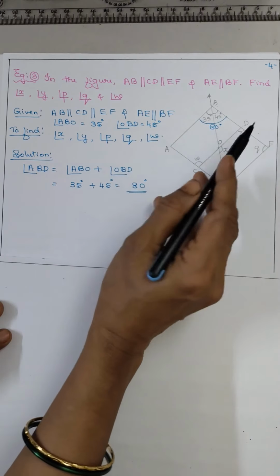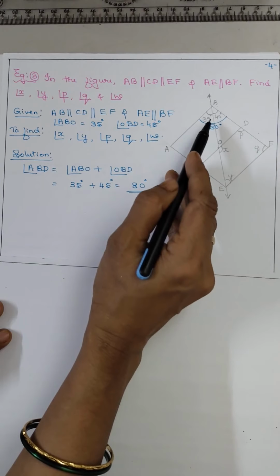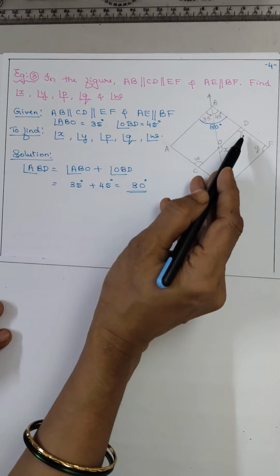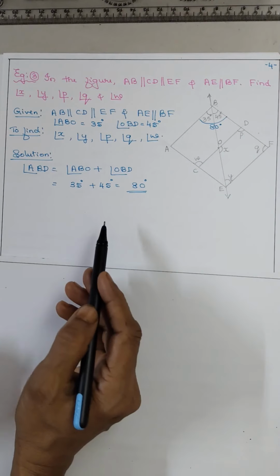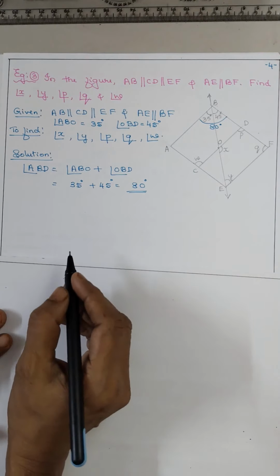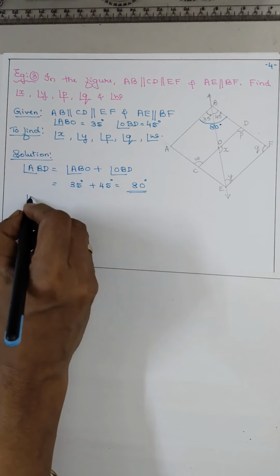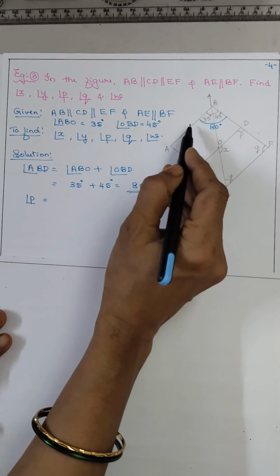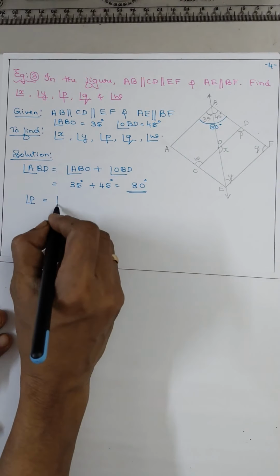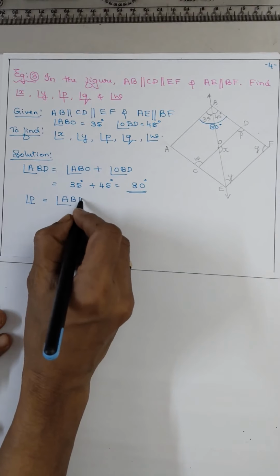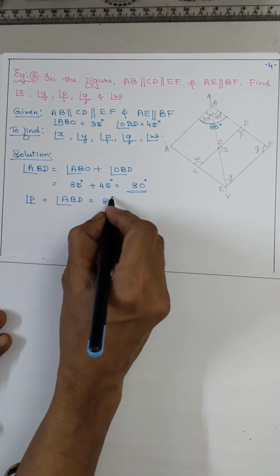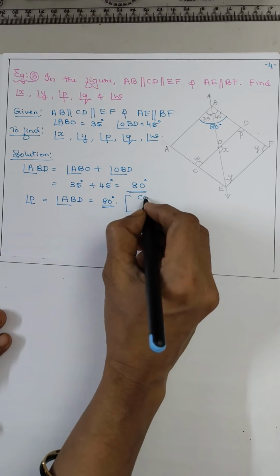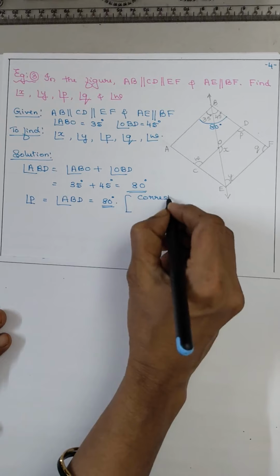The transversal's same side, both angles are below the parallel lines, that is corresponding. So angle P is equal to angle ABD. Just now we got the answer 80 degrees.